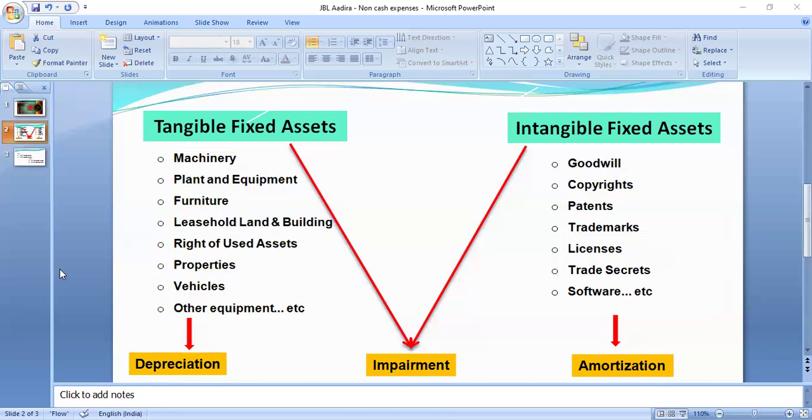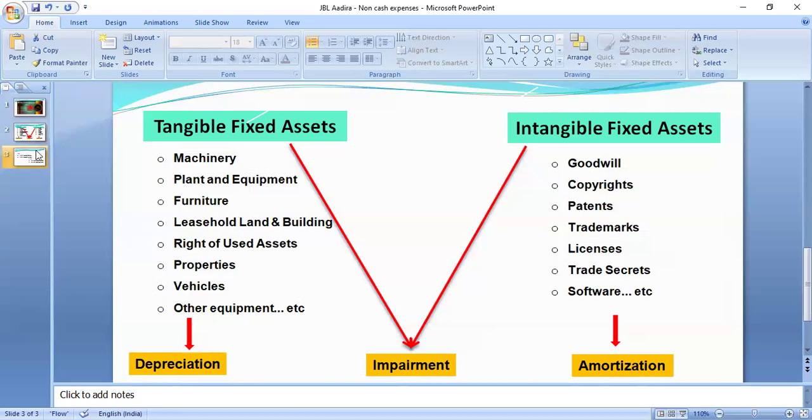The cash outflow occurs when the intangible asset is initially acquired, but the expense is recognized over time through amortization. So year on year, I have to show the amortization charges in the profit or loss account. These will be deducted, and they are also considered as operating expenses. It is non-cash, though, but it will be considered as an operating expense.